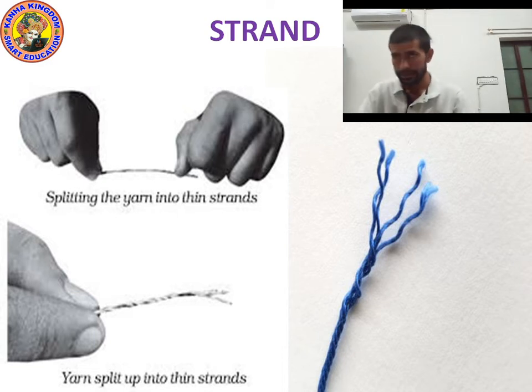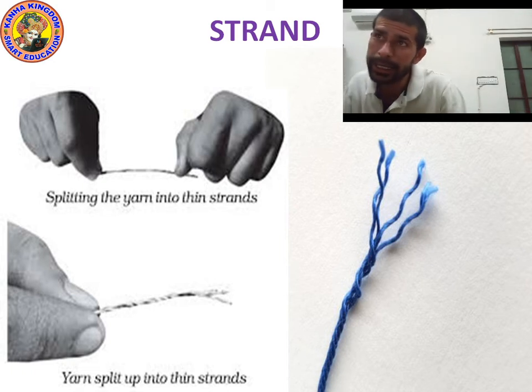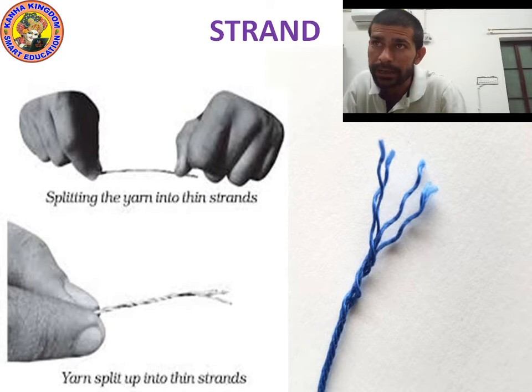Take a yarn and try to split it into thinner yarn.